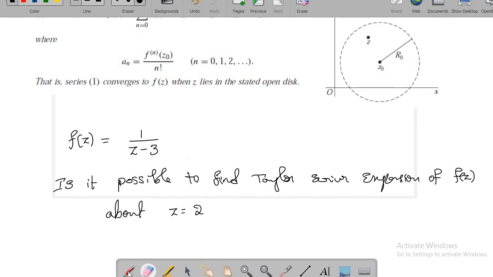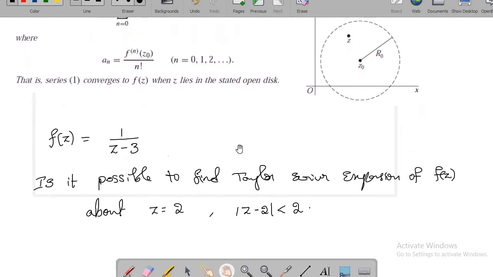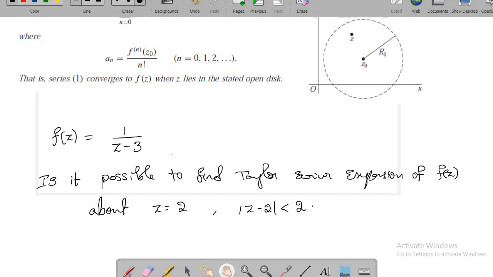and I took z equal to 2, and the open disk now is mod z minus 2 less than 2. Tell me this: is it possible to find a Taylor series expansion of f of z about z equal to 2, and that Taylor series should be valid in this region, that is, when mod z minus 2 is less than 2? What is your answer?